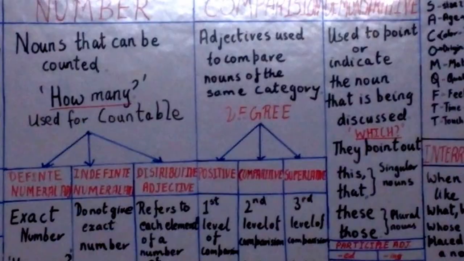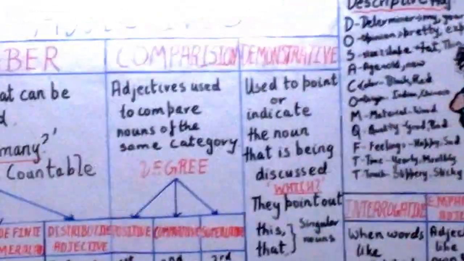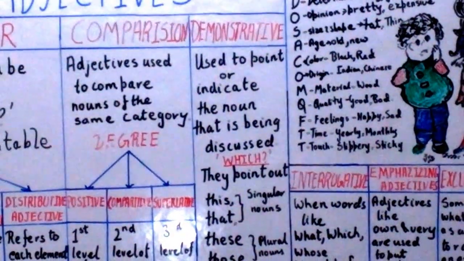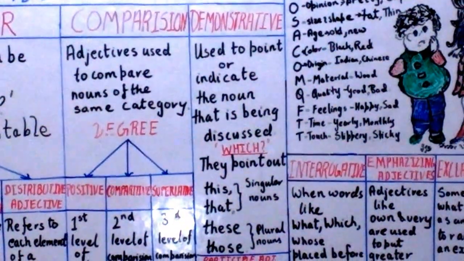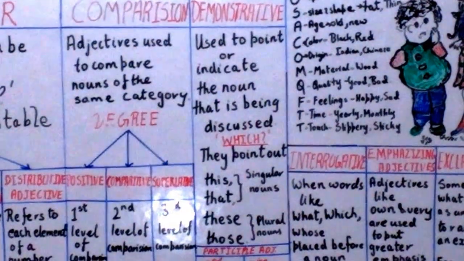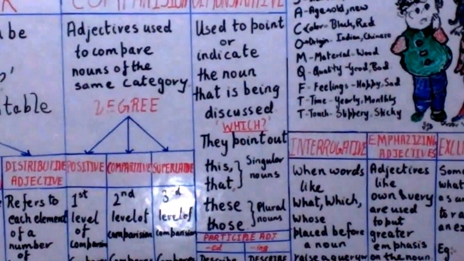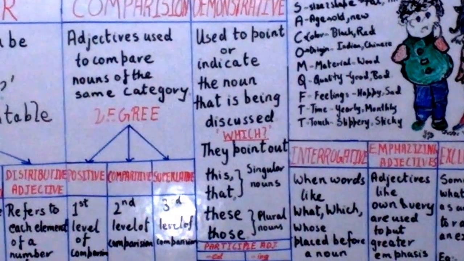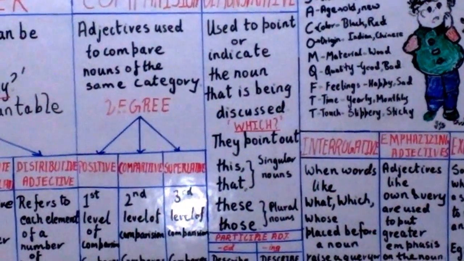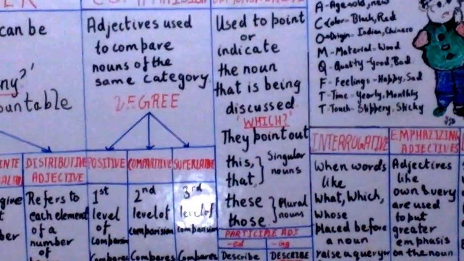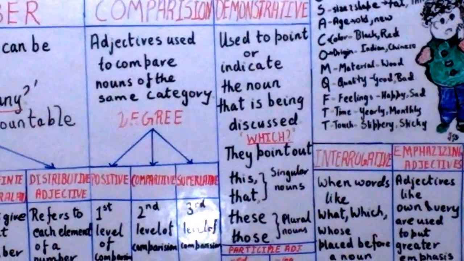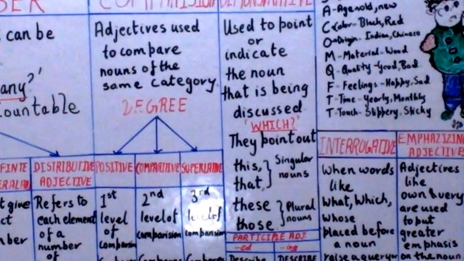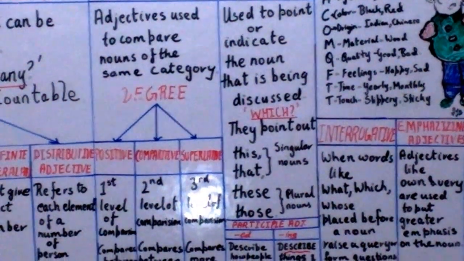Now let us go to the next type of adjectives, the demonstrative adjectives. These point out which person or thing is meant. They answer the question which. It should be noticed that this and that are used with singular nouns, and these and those with plural nouns. For example, this book is mine. Another example, these children are naughty. That book is yours. Those shirts are mine. So this, these, that, those, all these are demonstrative adjectives.